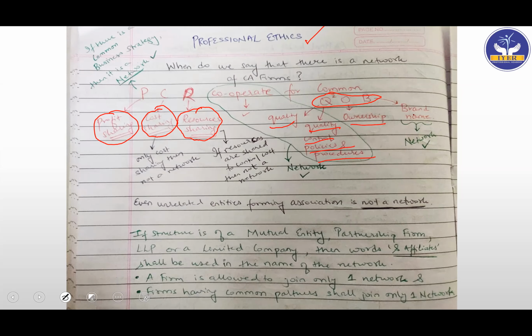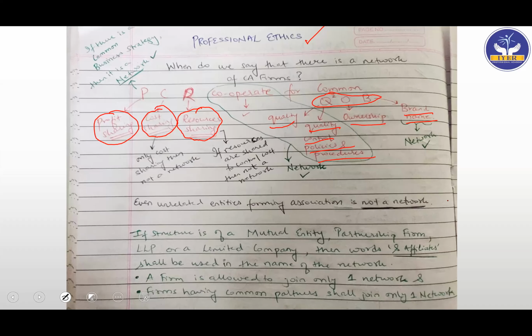And then you have common ownership, and then the common brand name. So PCR cooperate for common COOP. From Q you will have quality control policies and procedures. Then we'll see why I have to mark those green bordering and everything. I'll tell you that. When we read, you will understand where we are.